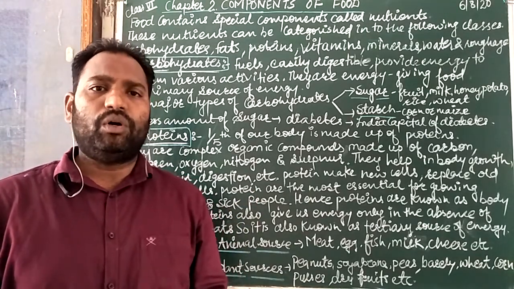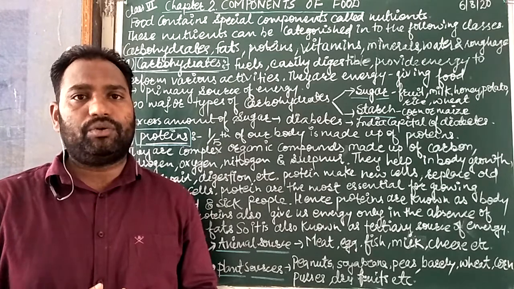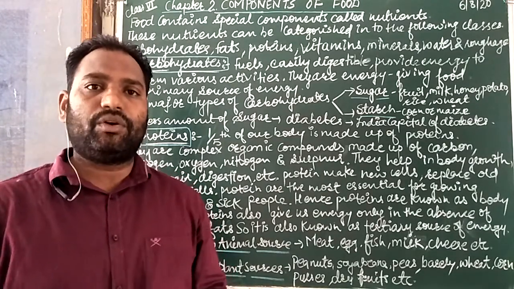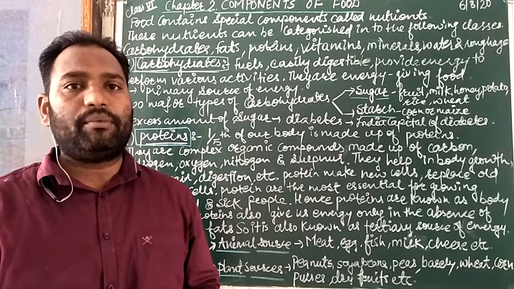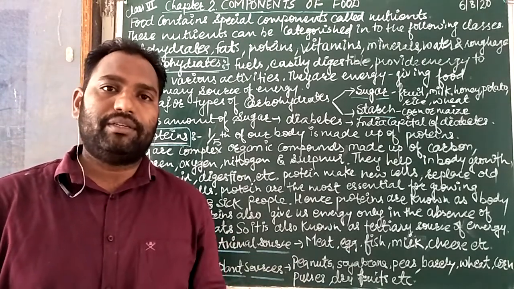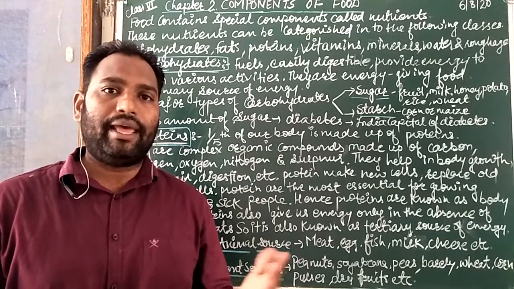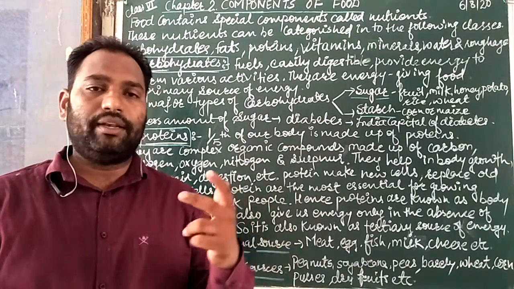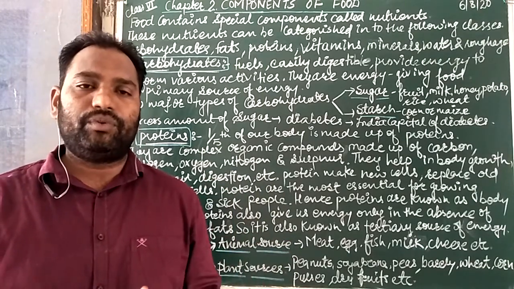Food is the ultimate source of our energy. Different states of India have different amounts and different sources of food. Some parts use idli, vada, sambar, and some parts use dalia.